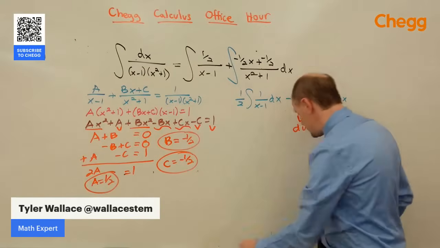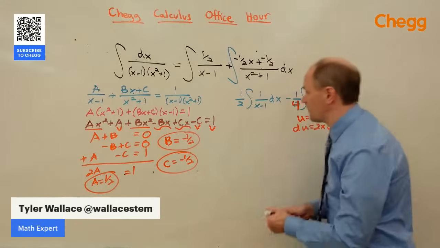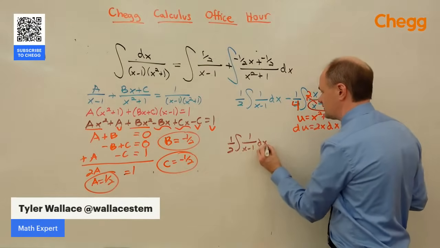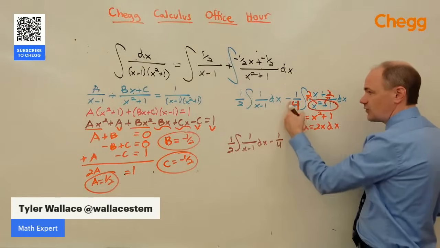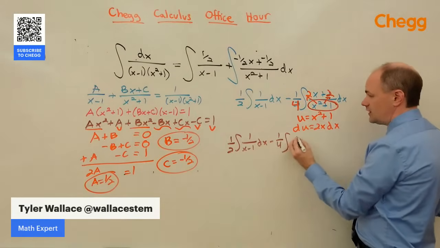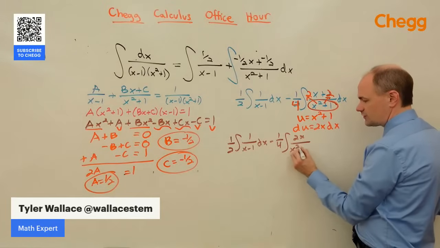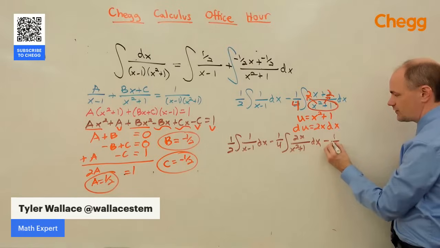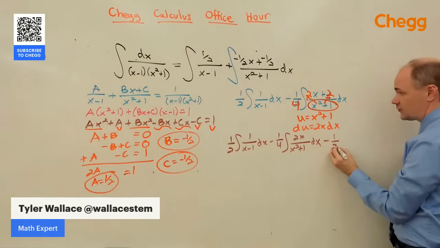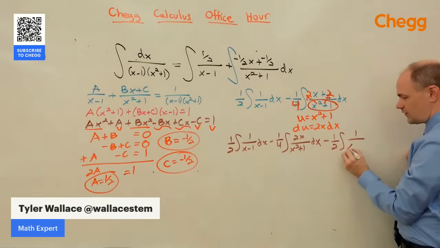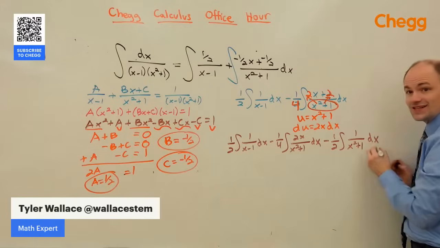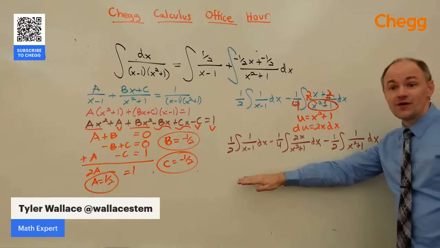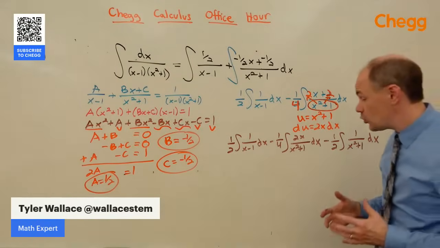So we're breaking this down even further, giving us 1/2 times the integral of 1 over x minus 1 dx, minus, don't forget this minus 1/4 is going to have to go all the way through, integral of, we'll put the 2x over the x squared plus 1 dx. Don't forget we've got another minus 1/4. Actually, let's pull the 2 out, which makes it minus 1/2, integral of 1 over x squared plus 1 dx. All of that gives us something that we now can integrate step by step quite nicely.